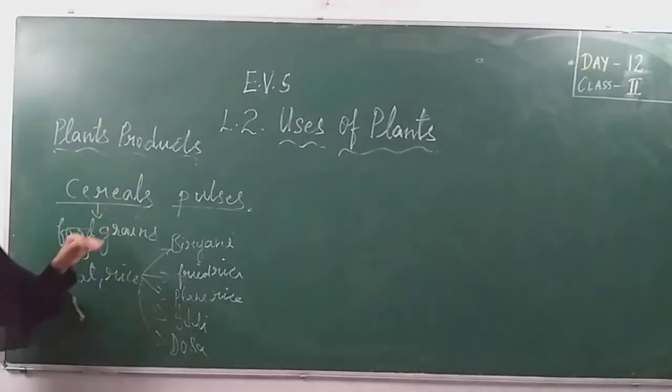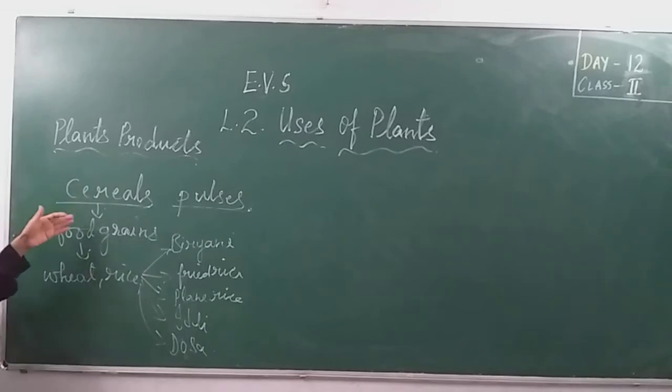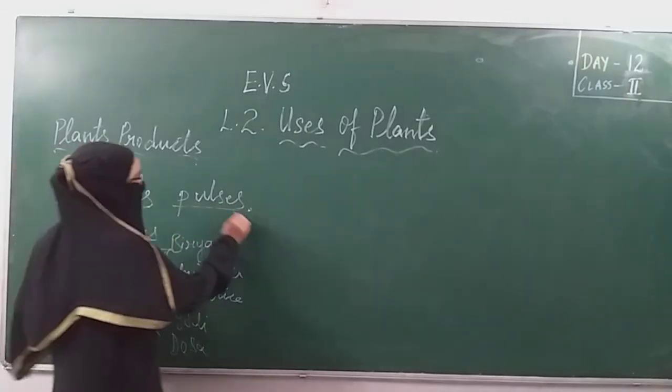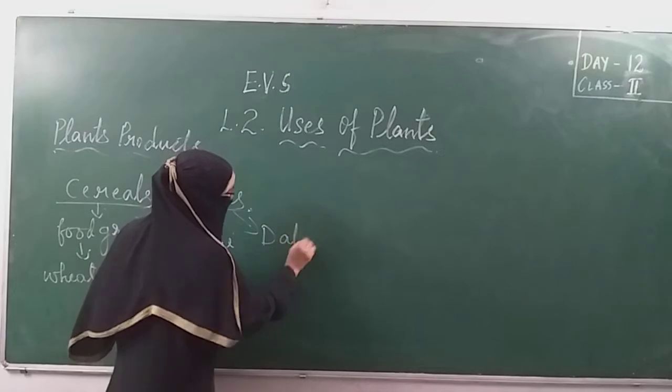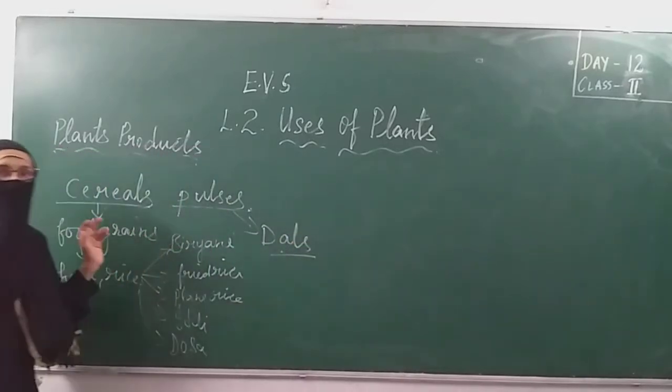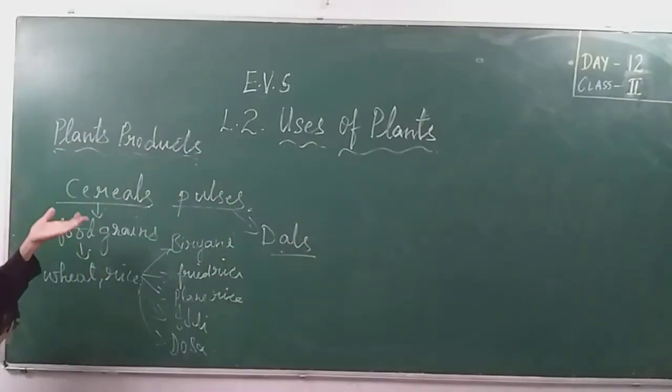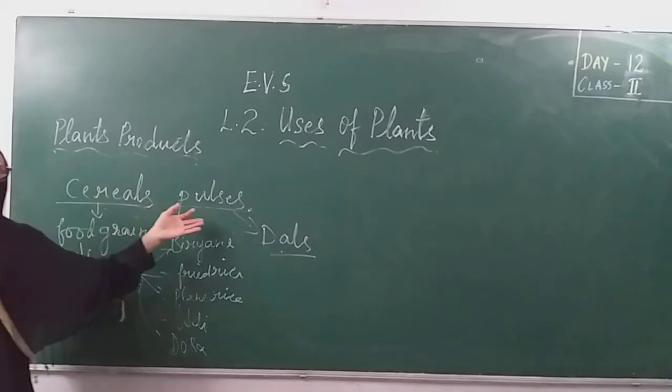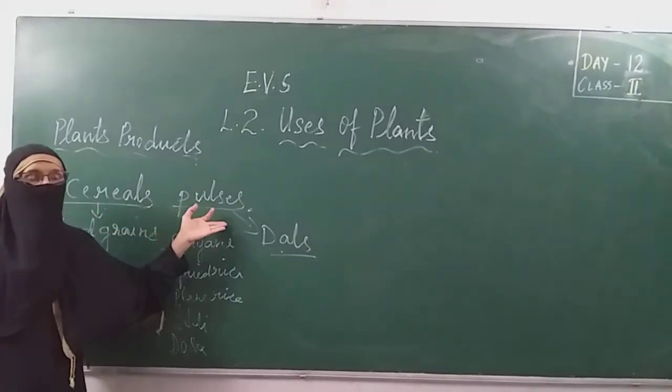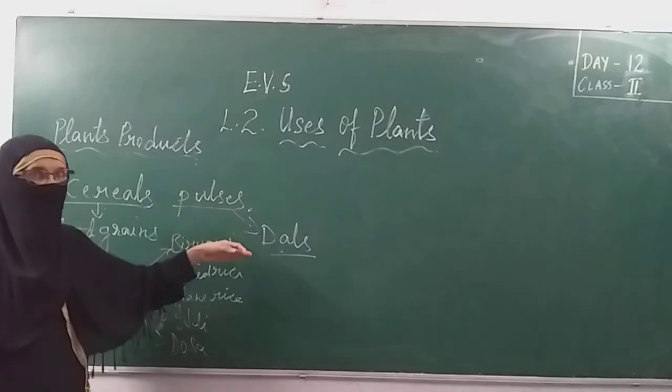Beside that, what are the other food grains you are going to eat? The other thing is pulses. Pulses are nothing but the different kinds of dals. Okay, chana dal, urad dal, masoor dal, these are the different kinds of dals which we are using, which we are eating in our daily life.